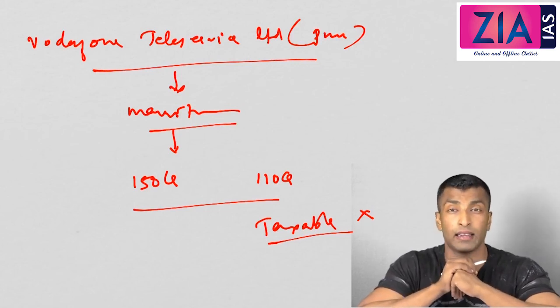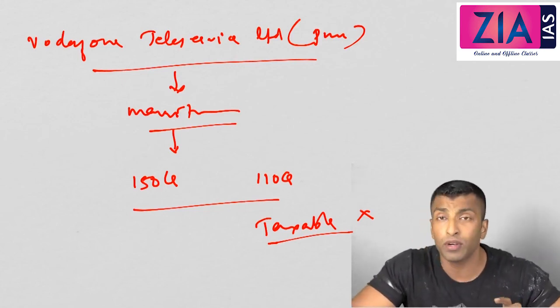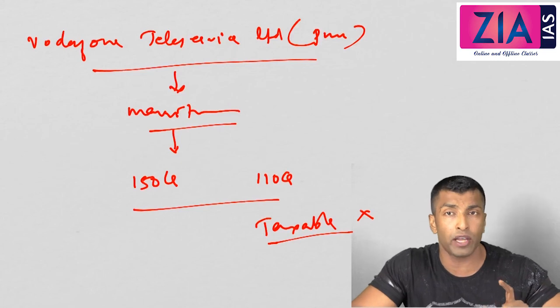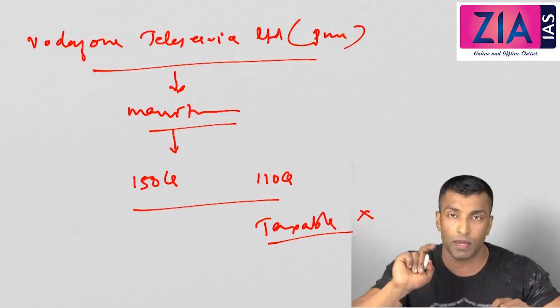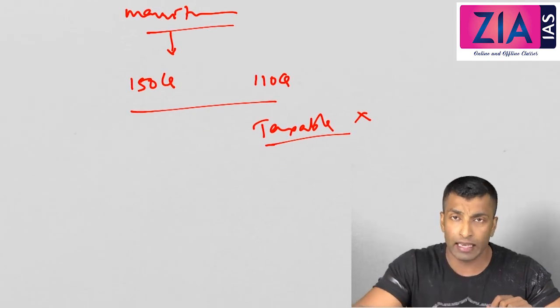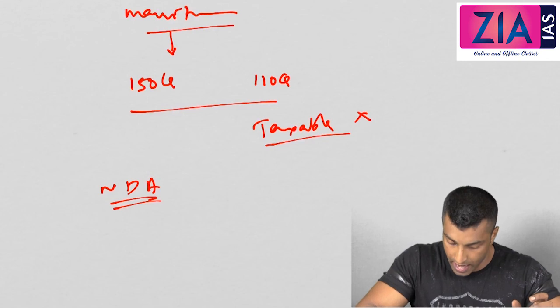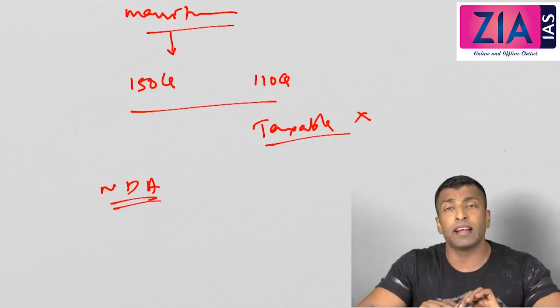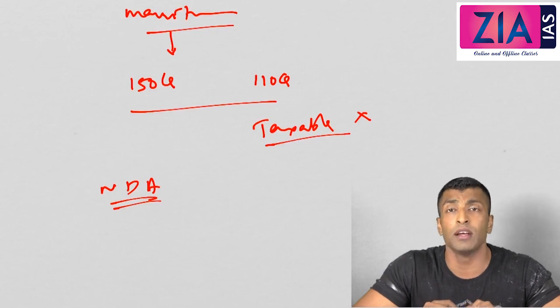And they failed in this case, again on technical ground, because this provision was not there in any law. So under technical ground, they actually won the case in Bombay High Court itself. See, in the previous case in Bombay High Court, Vodafone lost the case and went to Supreme Court. Here in Bombay High Court, they won the case, but the IT department, at that time the government had changed, the NDA government had come, and they decided they are not going to appeal against this, and they were okay with the provision,